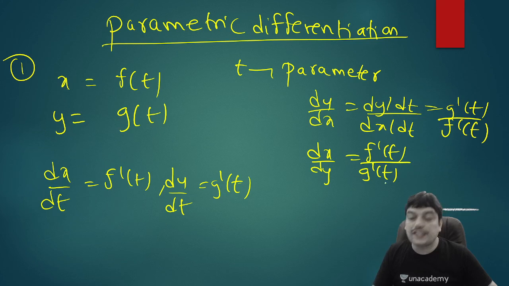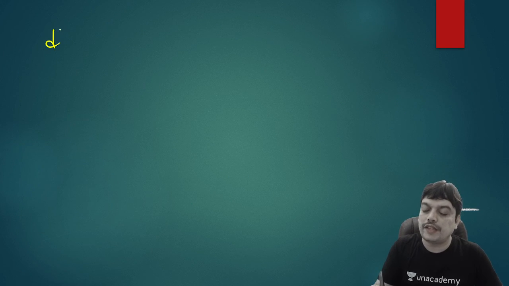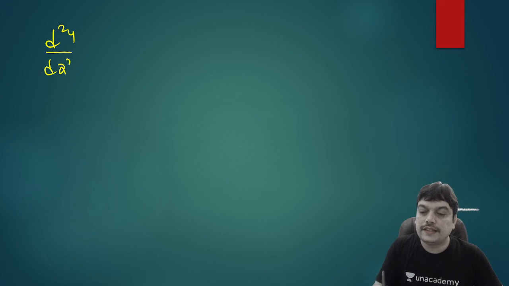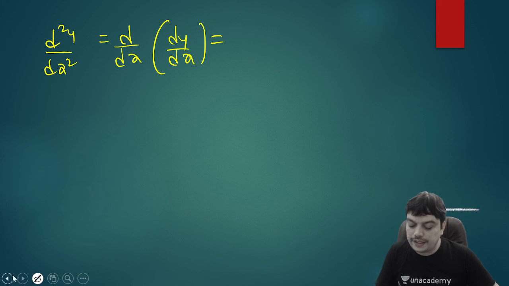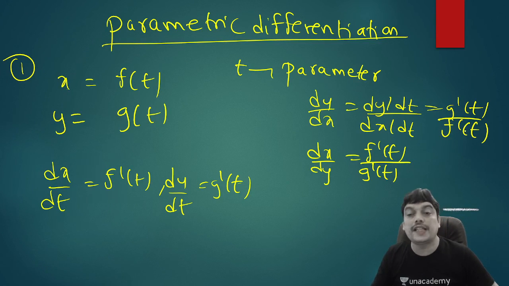Now, apart from the first derivative, they may also ask you to find out second derivative. Like for example, you're asked to find out d square y by dx square. Then this is equivalent to writing d by dx of dy by dx. Now let me write down what is dy by dx we got earlier. The value of dy by dx we got earlier, g dash t by f dash of t.